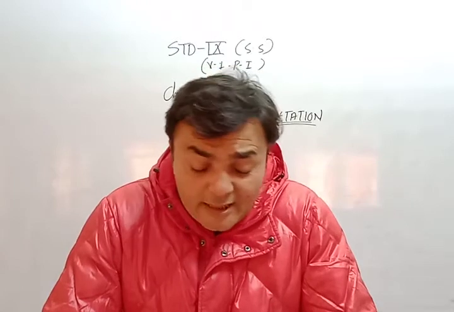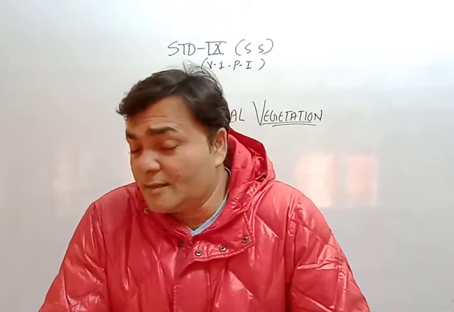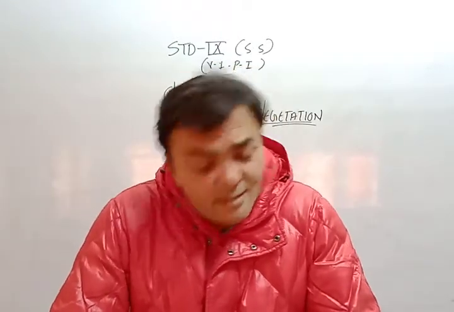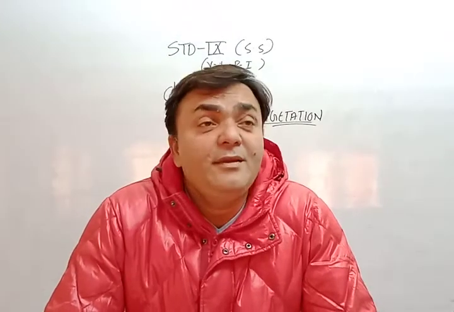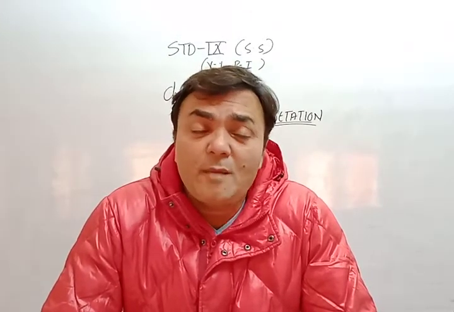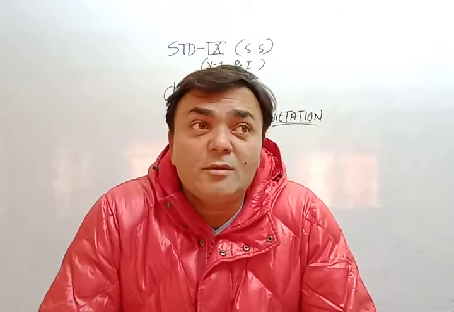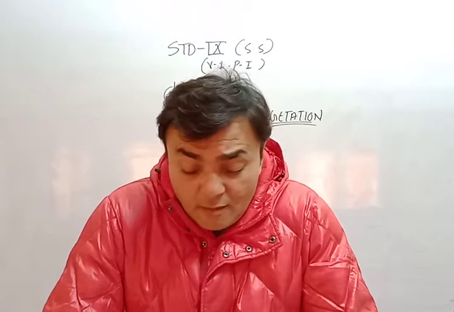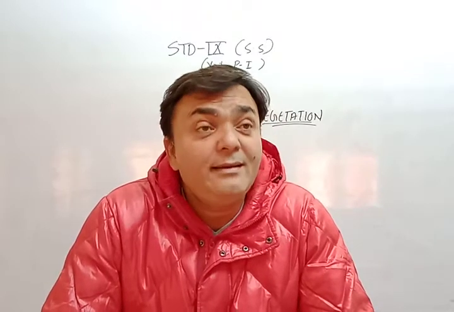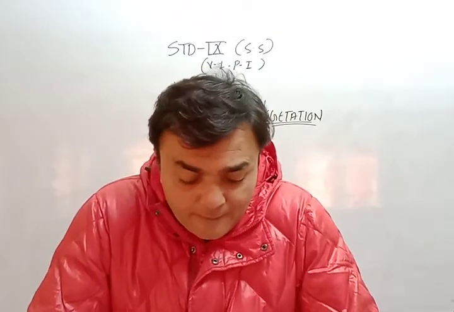And the huge area near Jharkhand, Chhattisgarh and the southeastern Ghats near the Vindhya, which is a mountain range. Satpura is also a mountain range, so these are hilly areas. This is the tropical deciduous forest.